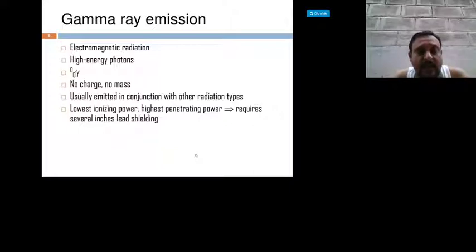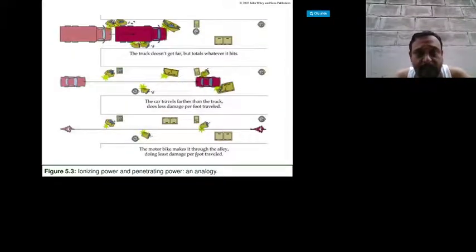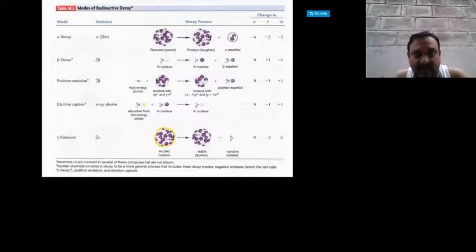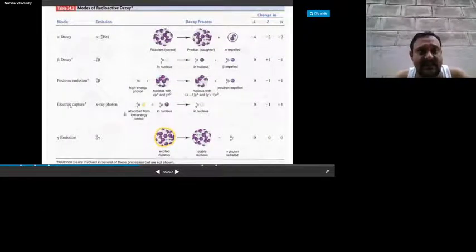It is usually emitted in conjunction with the other radiation types. It has low ionizing power but high penetration power, so its penetration power is very large when compared to alpha and beta particles. It requires several inches of lead shielding. Only by lead shielding can we stop the emission of gamma radiation. So we are comparing penetration power like this. This is a very important subject point.